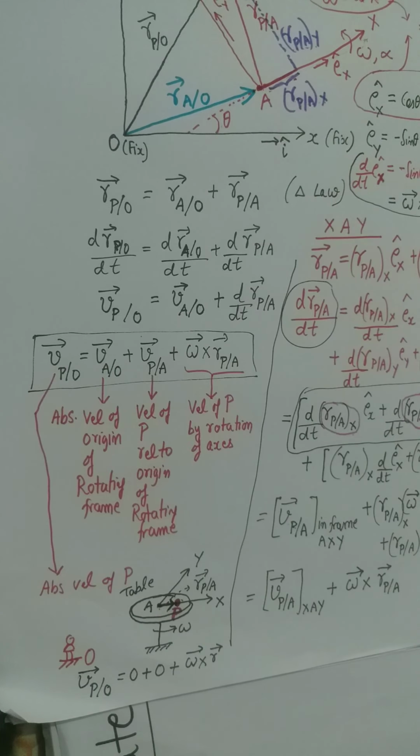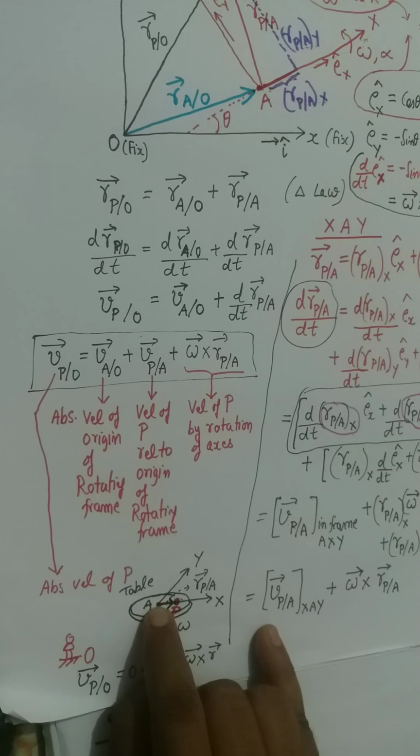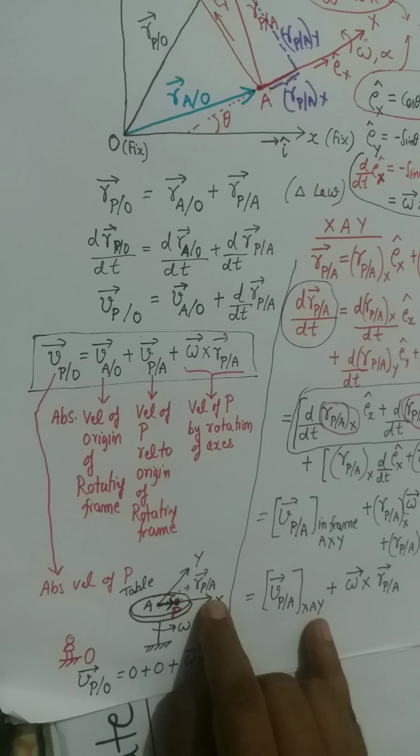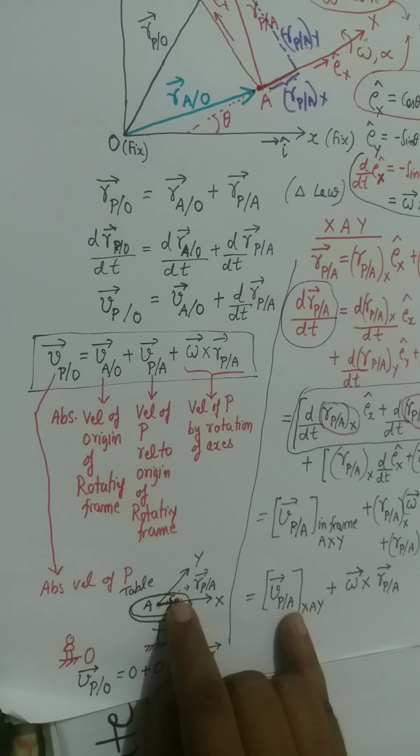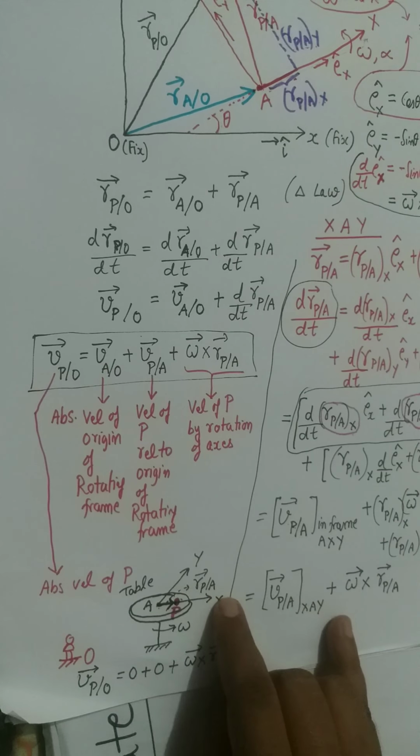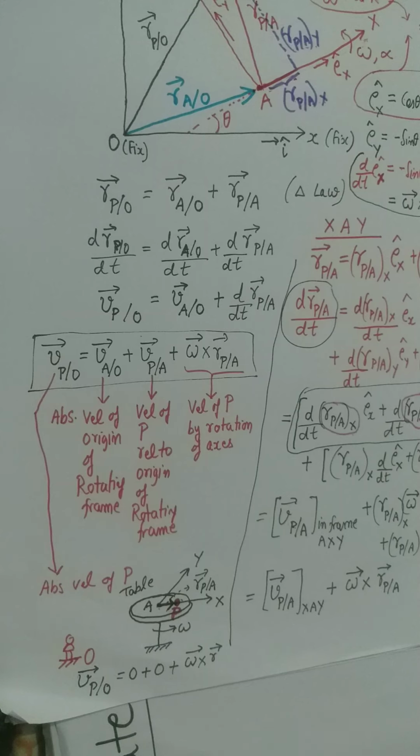I repeat, the three factors which contribute to the velocity of a particle are: one, any movement of the origin of the coordinate system; number two, any rotation of the coordinate axes; and number three, the change in position of the particle in those coordinate systems. And this is the complete theory of velocity of a particle in rotating frames.